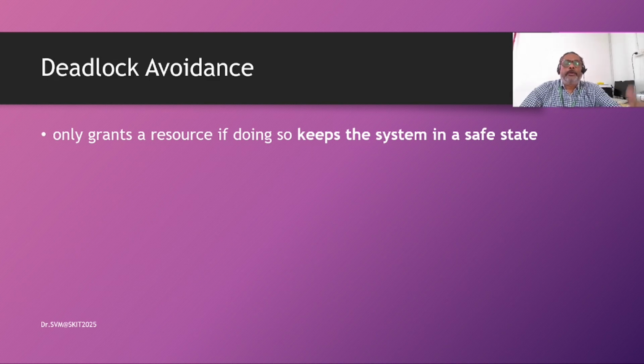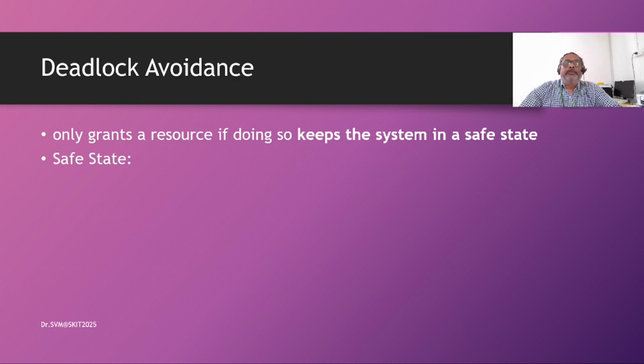That means before granting any resource to any process, we verify whether the system will remain in a safe state or not. If we guarantee that there is no harm to the system, only then are the resources granted to the requesting process.